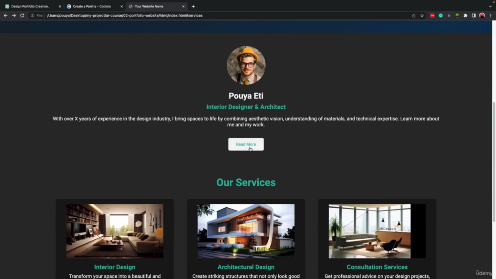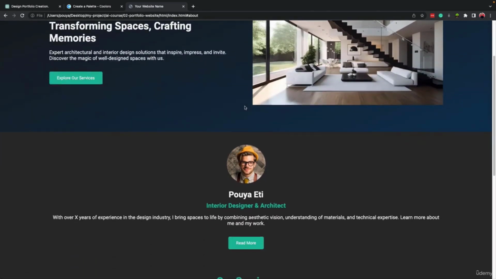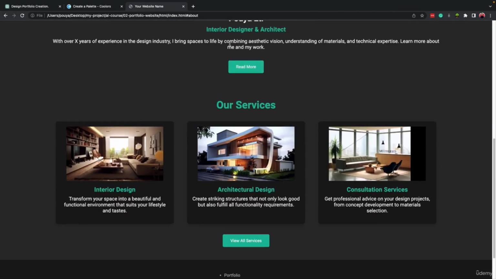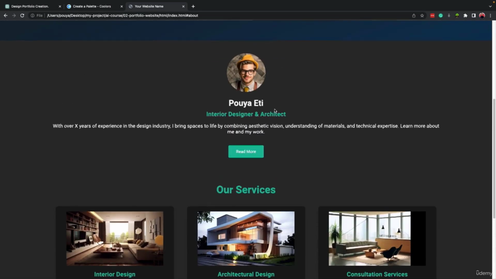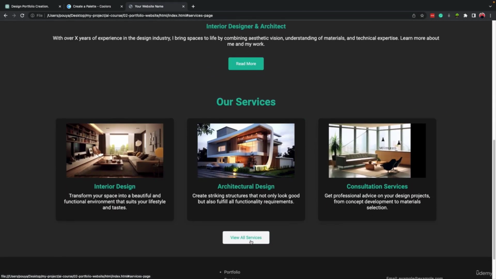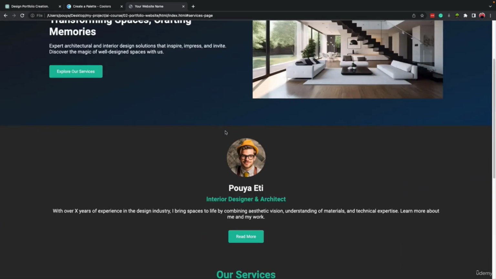For example, if we come here and click on read more, it should jump to the about me page. We can make those changes as well. So what I want you to do as practice is go to your ChatGPT and make the changes required for linking these two buttons to the proper pages. When we click on read more under about me, it should jump to the about me page. When we click on this button here, it should jump to services. So pause the video and complete this challenge.